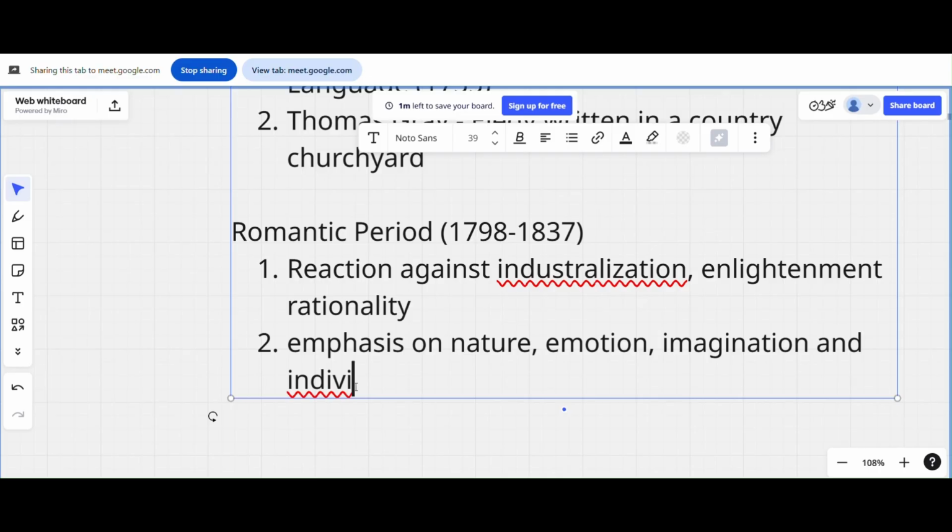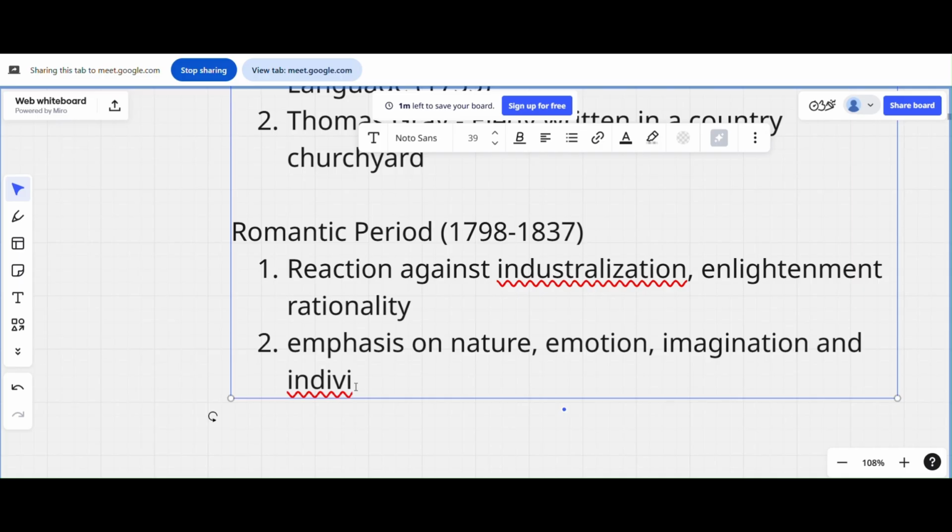So in the romantic period, they don't really care about rationality. They don't care about whether things can be done or not. They're saying if the author feels that he can talk to flowers, he can talk to the clouds, then let it be. That is his imagination. There's no boundary. So that is basically the romantic period.